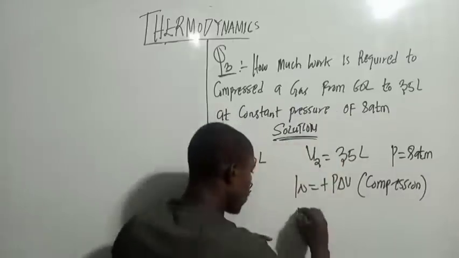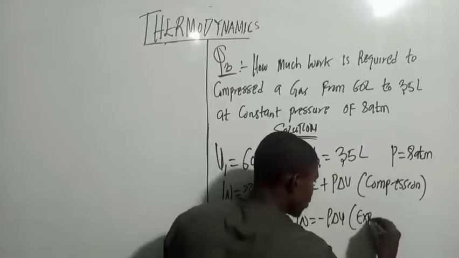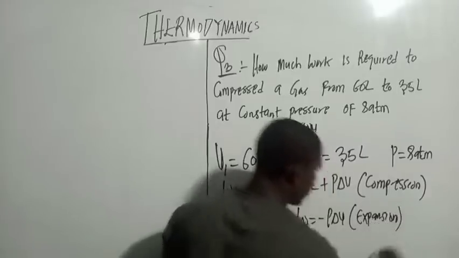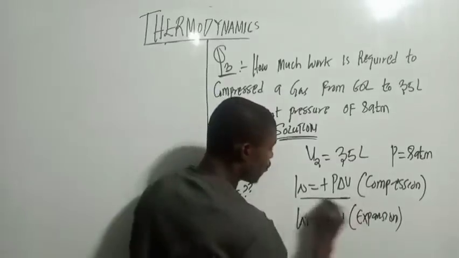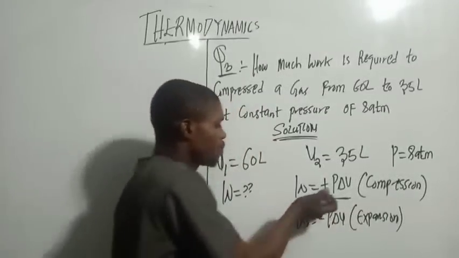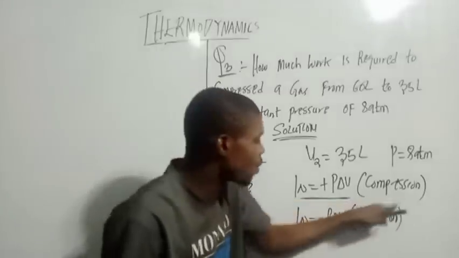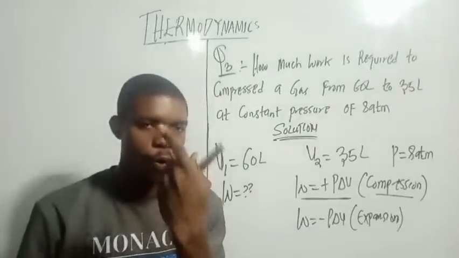Compression, right? Then W equals what? Minus P change in V is what? Expansion. Now remember, if you recall very well, we have been using this formula because they say expansion. So now many of you will say you have to use this formula here, W equals plus P change in V, right? But they specify compression. So if you use the formula here, let me show you what will happen.